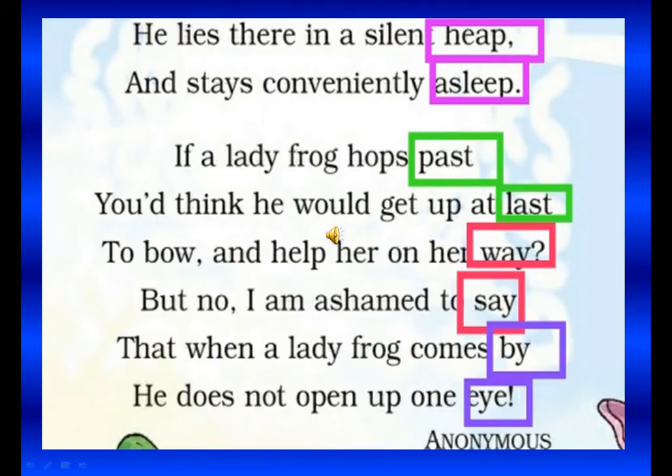He lies there in a silent heap and stays conveniently asleep. So, heap and asleep have almost a similar sound. This is why they have been put in pink colored boxes. If a lady frog hops past, you'd think he would get up at last. So, past and last are again similar. That is why green box.